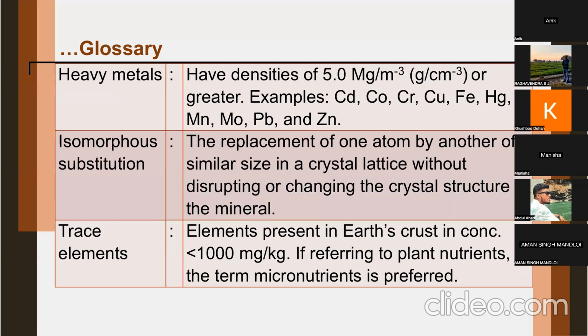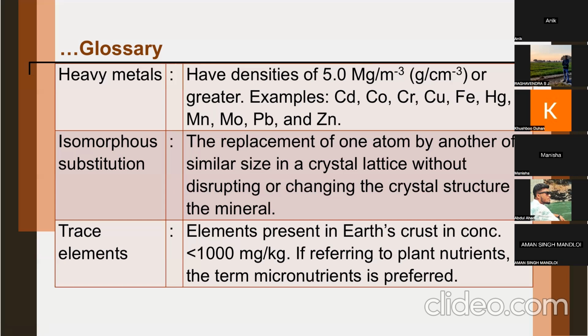How to define heavy metal? They have very high densities. That is why they are called heavy metals. The density is about 5 tons per cubic meter, or equal to or more than 5 grams per cubic centimeter.